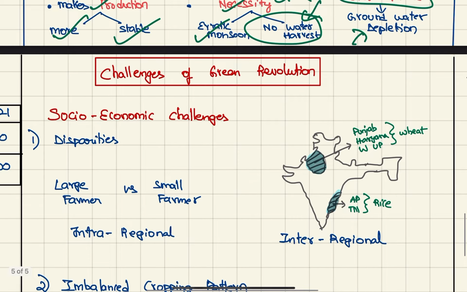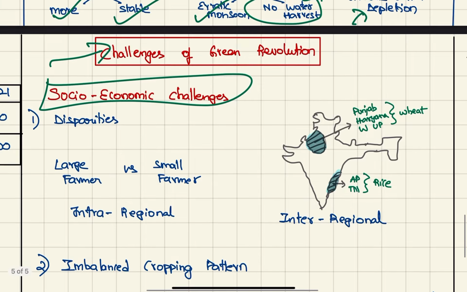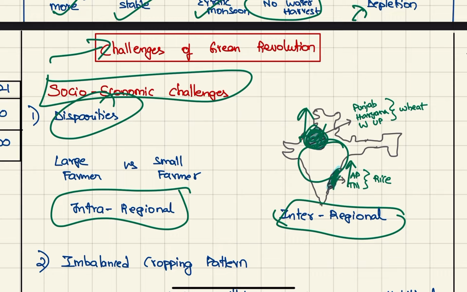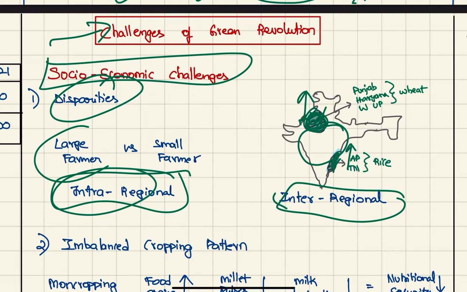So next we have the challenges of green revolution. First we have socio-economic challenges, which are disparities, both inter-regional and intra-regional. Inter-regional, we have seen these areas due to wheat developed much higher, and these areas because of rice developed much higher. So compared to other regions, they have developed much more. Intra-regional, because of the large farmer versus small farmer, this led to intra-regional disparities.